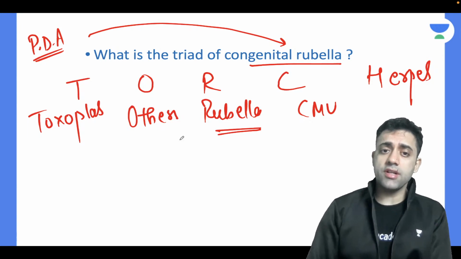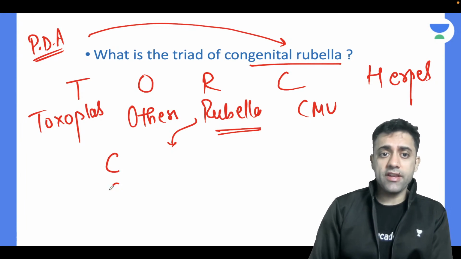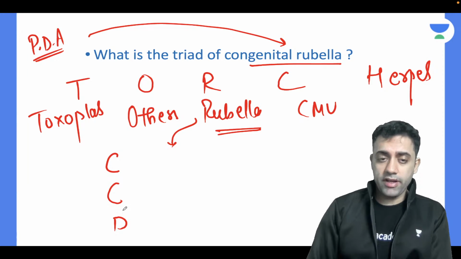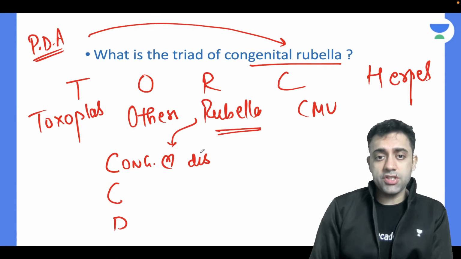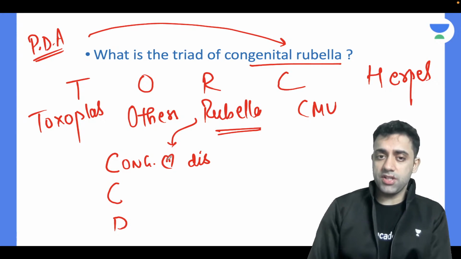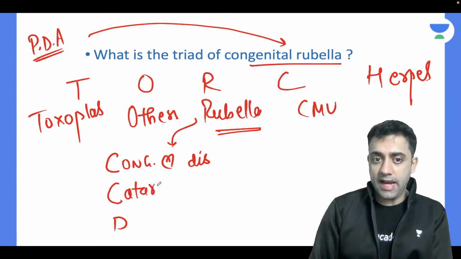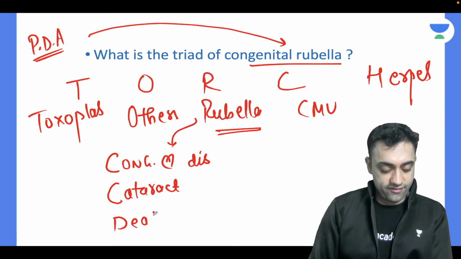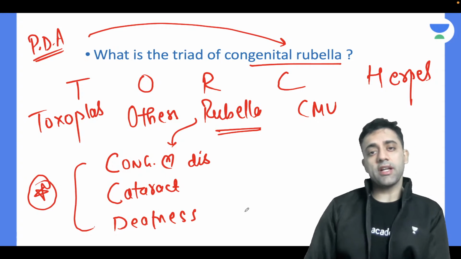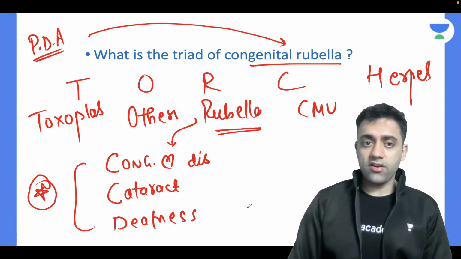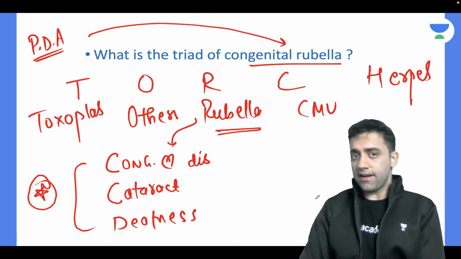The triad of congenital rubella syndrome is nothing but cafe coffee day, CCD. Okay, the number one, congenital heart disease. The congenital rubella syndrome babies will have a congenital heart disease, they will have cataract, and they will have deafness. Yes or no? We have done this in the previous classes also. The congenital rubella syndrome triad is cafe coffee day: congenital heart disease, cataract, and deafness.